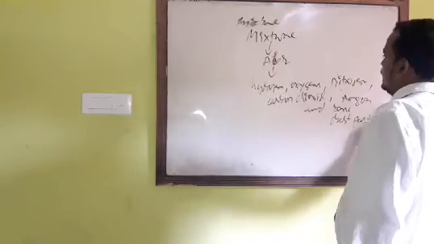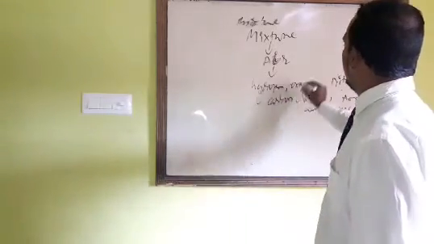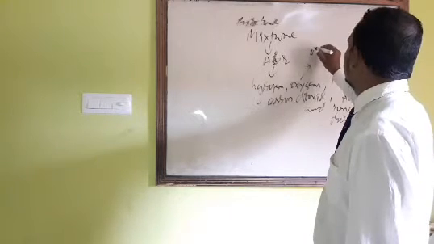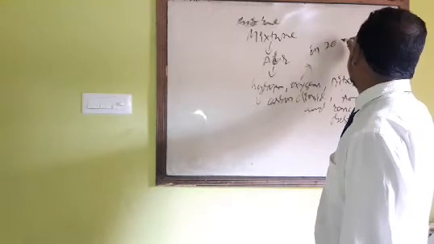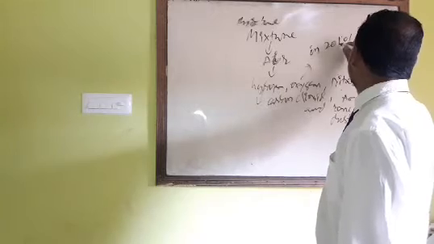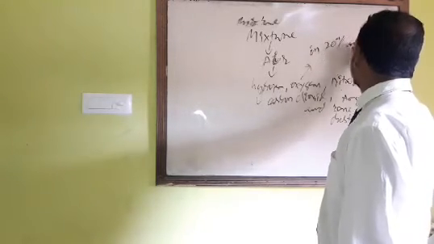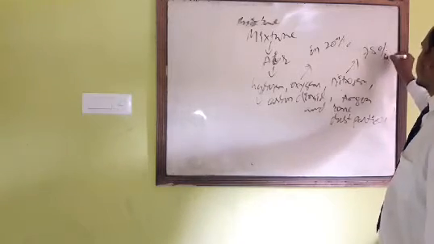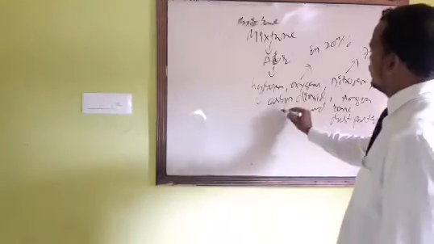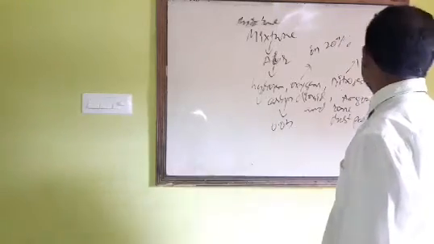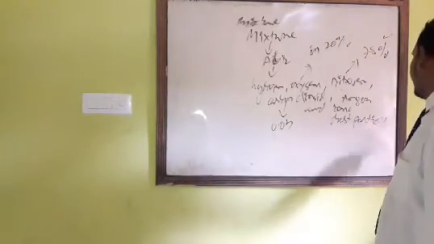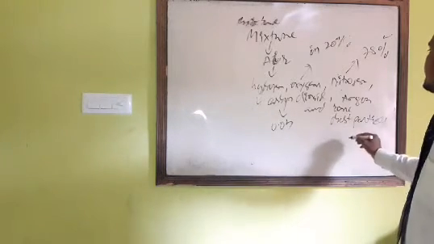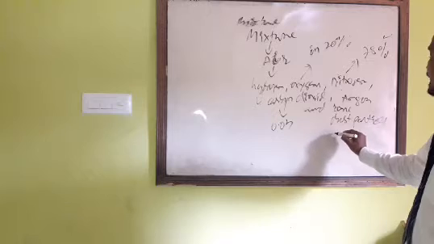Oxygen is present in the atmosphere in 21%. Nitrogen is 78 point something, you take 78%. Carbon dioxide 0.03, and including argon and other dust particles, it is less than 1%.